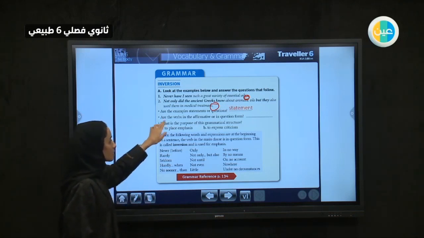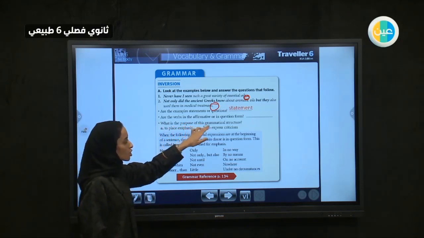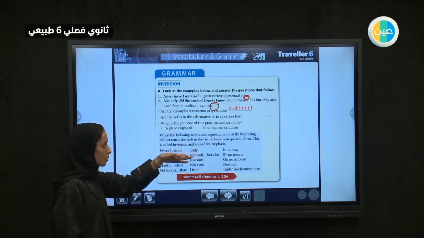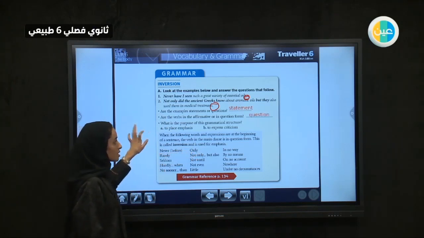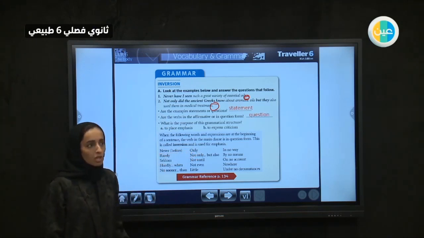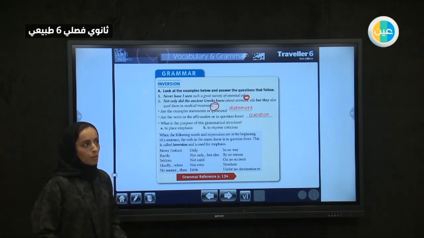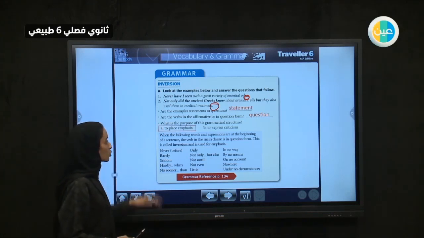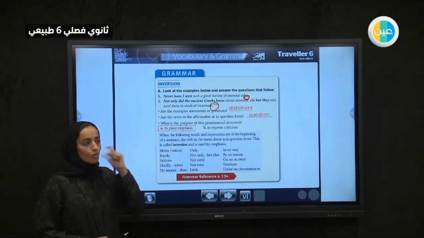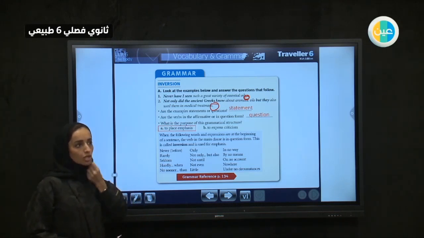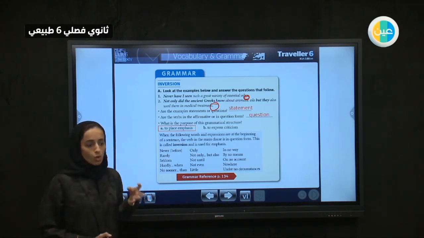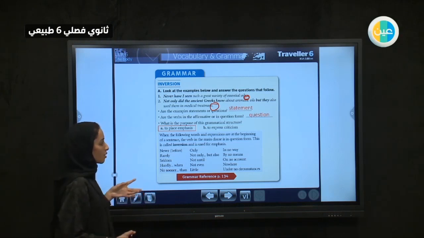However, are the verbs in the affirmative or in the question form? The verb comes first, then we have the subject. So the order of the sentence tells you that it is a question. So what do you think? Is it a question or a statement? We can tell that this is a different form of sentence. Why? The purpose is to emphasize, to put much more focus on the sentence. I want to tell that this thing is very important, and I want to tell that this thing is so different, and we would say that to emphasize it.